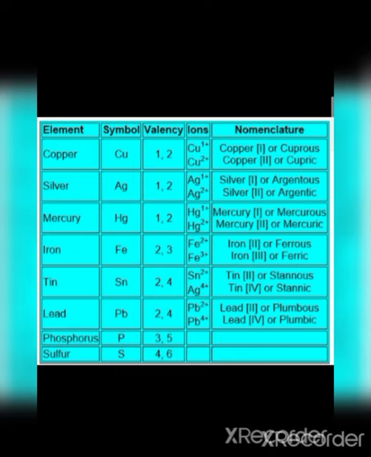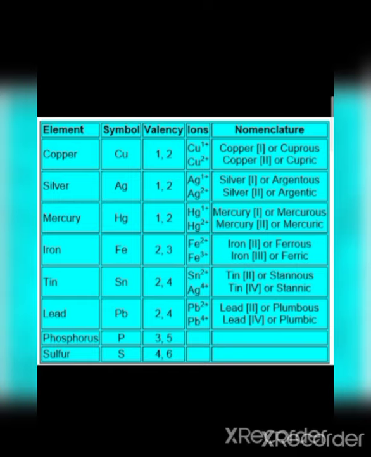Copper shows 2 valencies, 1 and 2. So it produces ions by donating 1 electron or 2 electrons. When it donates 1 electron, it produces Cu positive, and when it donates 2 electrons, it shows Cu double positive. So copper shows 2 types of valencies, 1 and 2, and it produces 2 ions, Cu positive and Cu double positive. What are the names? What is the nomenclature of these ions?